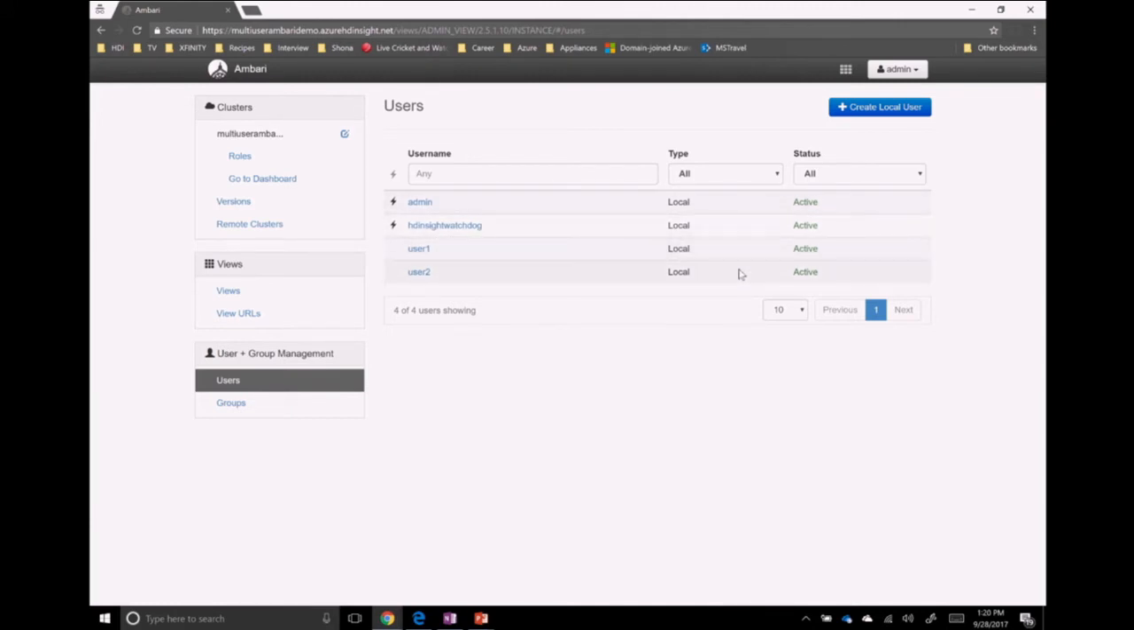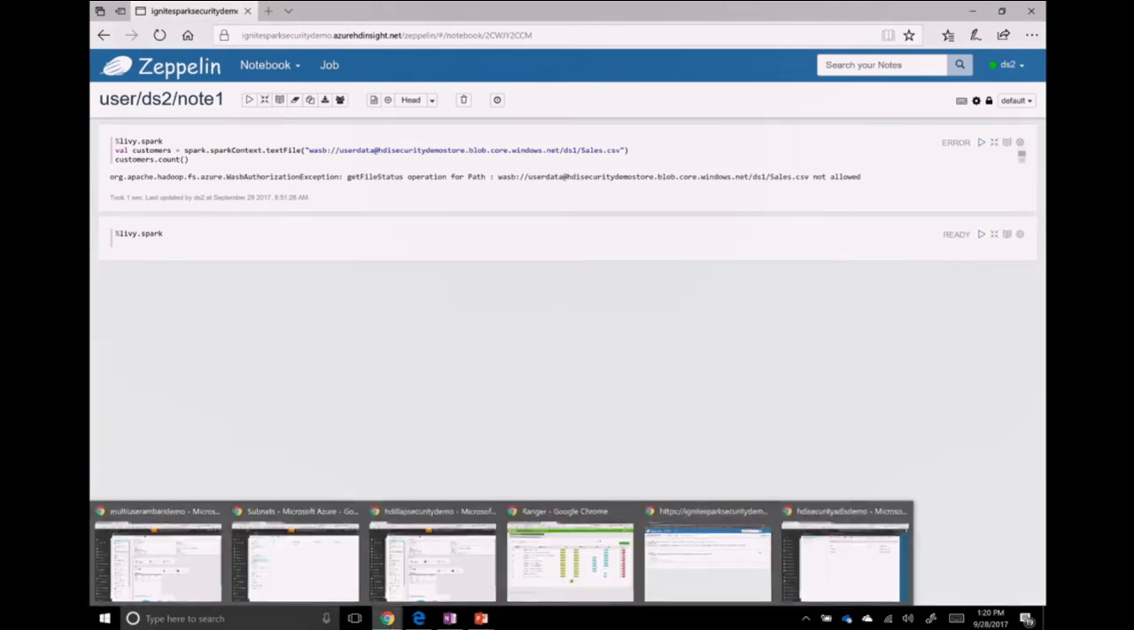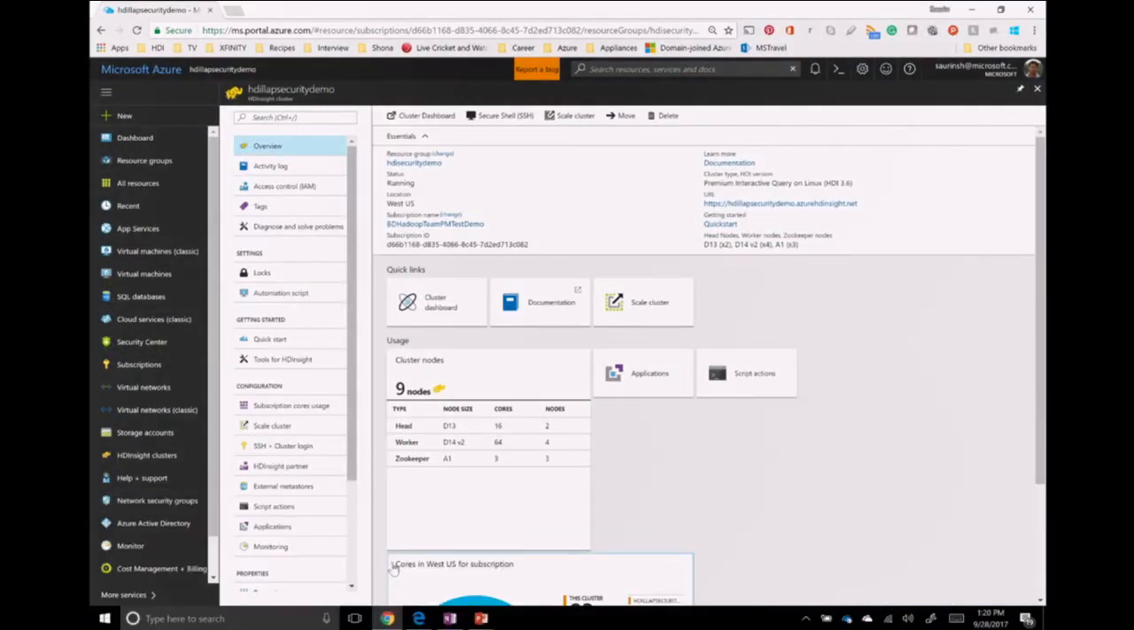These are local users. I can spin up another incognito window and log in using these user 1 and user 2 accounts, and they will be able to run the jobs as well. So this is a standard cluster. Now let me show you a premium cluster and try to log in on the premium cluster using multiple accounts.